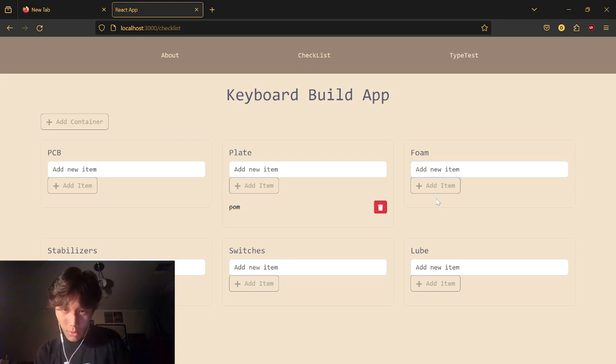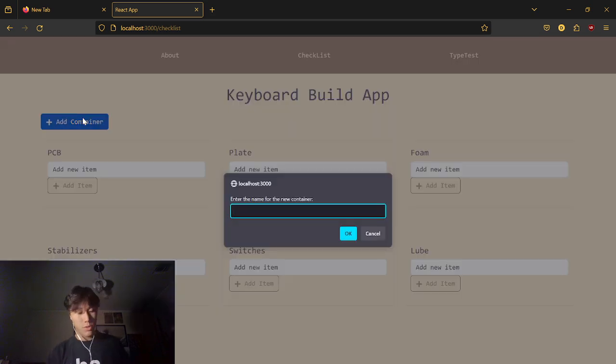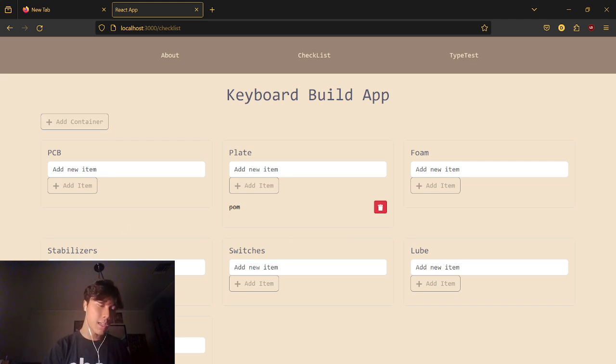And then let's say you need to add something else, like you don't have your case. Where's the case? I need to keep track of my case. So if you want to add another container here, you can just have a case there, and then let's say, I don't know, aluminum base with gold weight plate. And that's just an example, because this is, again, my aluminum base, rose gold plate. This is just me flexing my keyboard, I know.